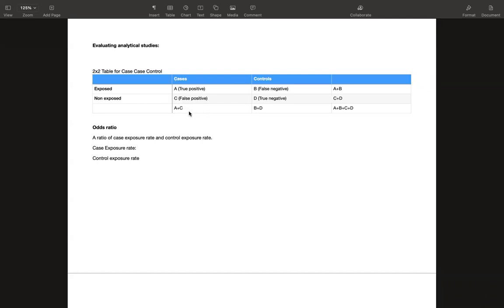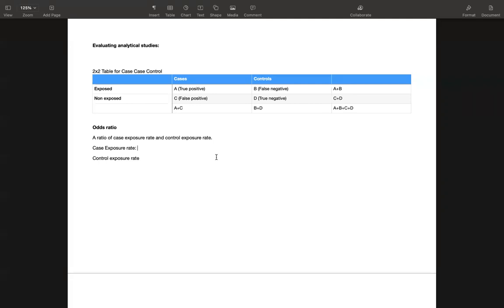Similarly, B plus D, A plus B, C plus D, and the total is A plus B plus C plus D. So it is basically not a 2 by 2 table but a 3 by 3 table, because we have added the sums.